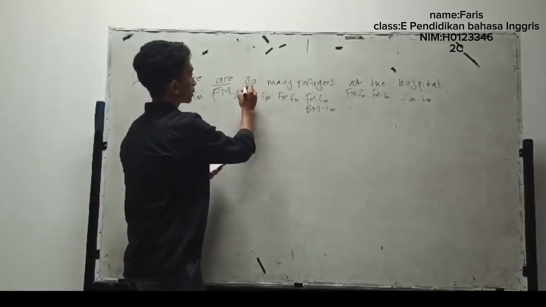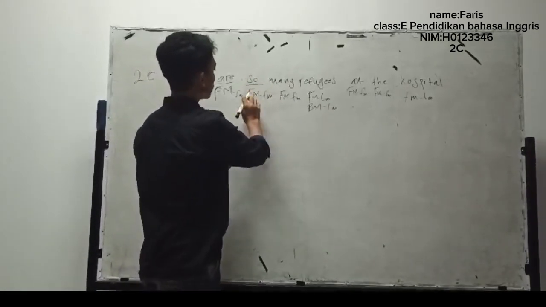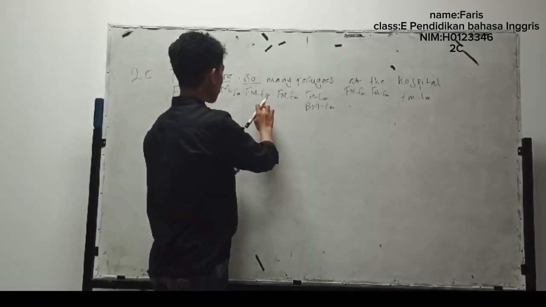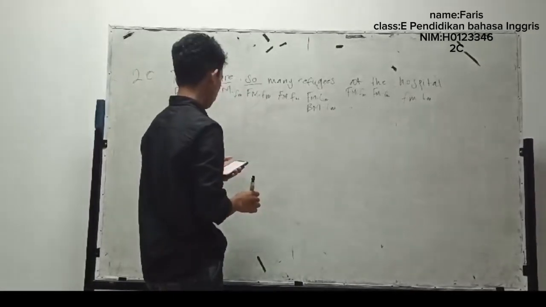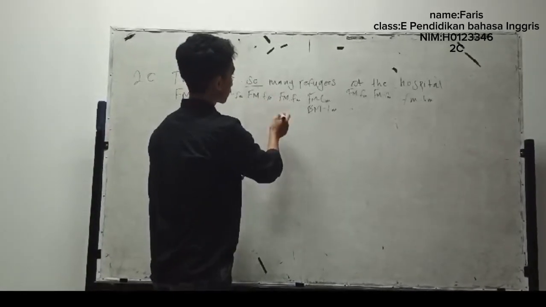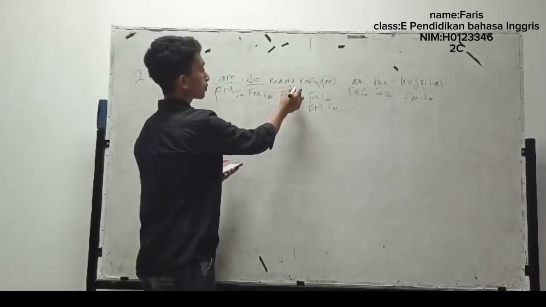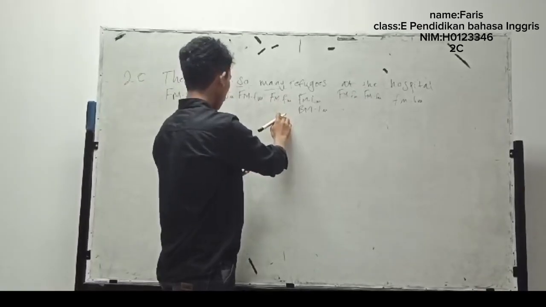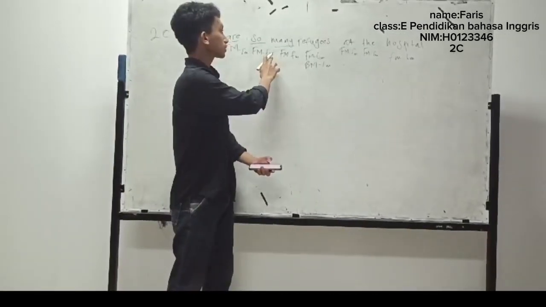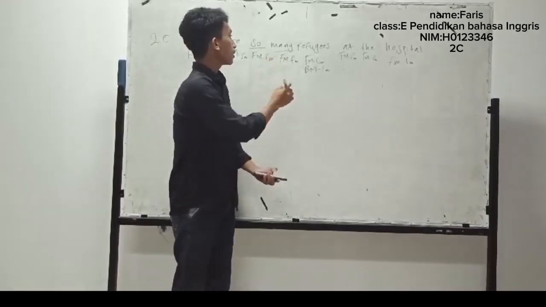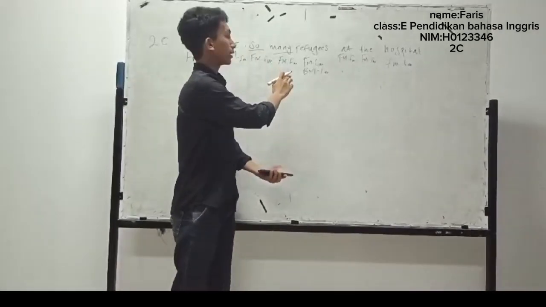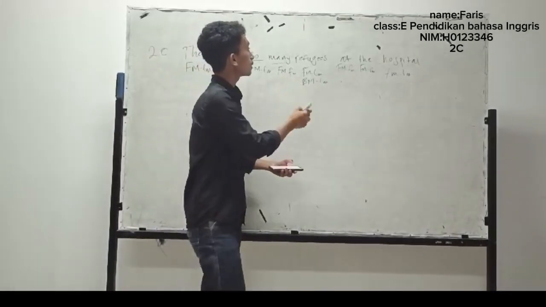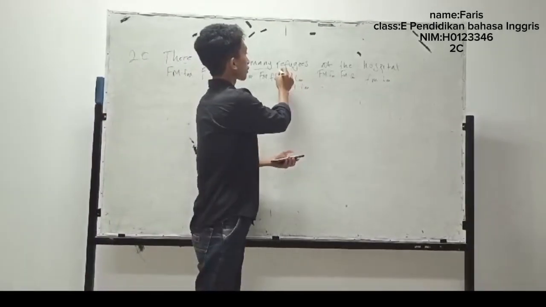And next the word so is a free morpheme and also functional morpheme because it is an adverb. The next word many is a free morpheme and also functional morpheme because it's a quantifier. And next, the word refugees.